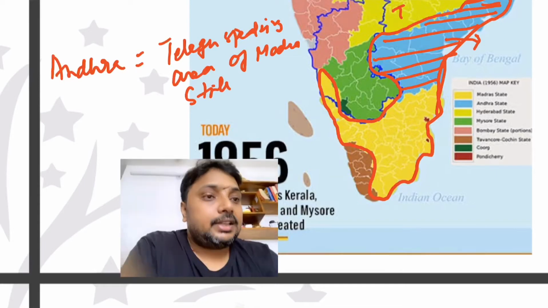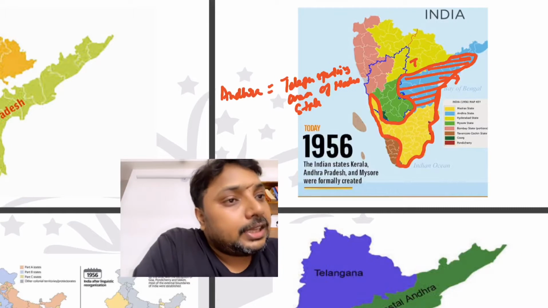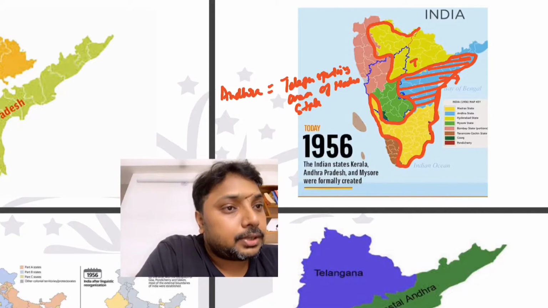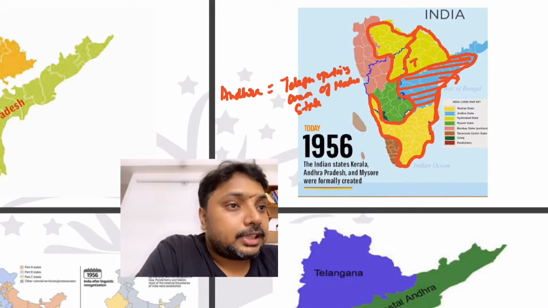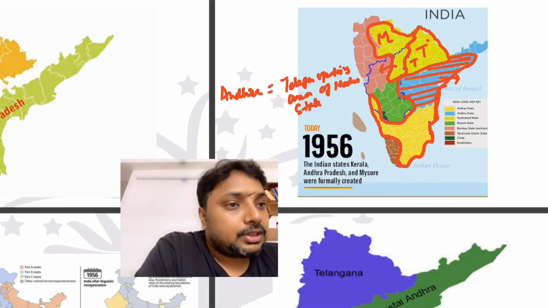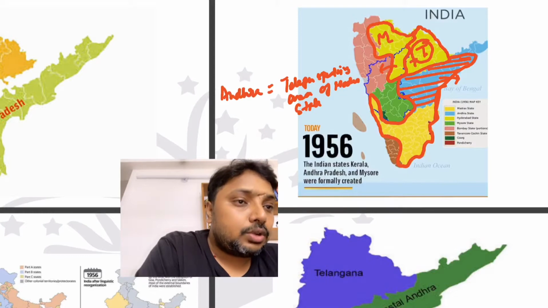But later, what happened after the State Reorganization Commission? You can see this is the state of Hyderabad. This was the princely state of Hyderabad, and in Hyderabad state, this area was Marathi speaking, this area was Kannada speaking, and this area was Telugu speaking. So later, the Telugu speaking area of Hyderabad was merged with the Telugu speaking area of Madras, and then it became Andhra Pradesh.